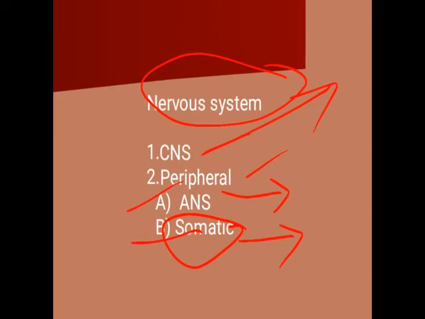So all these movements, walking, sitting, running, writing, watching the TV, all these are voluntary movements. If we want, we can do these. Such movements are called the somatic nervous system.